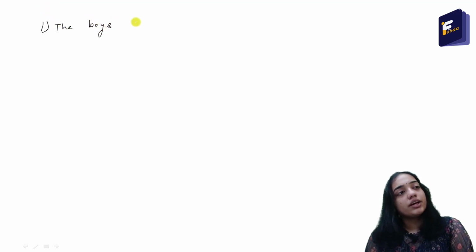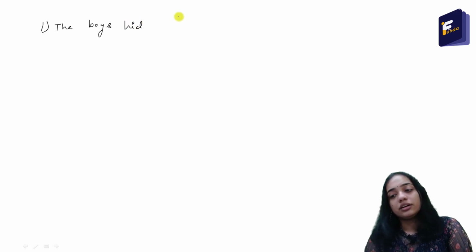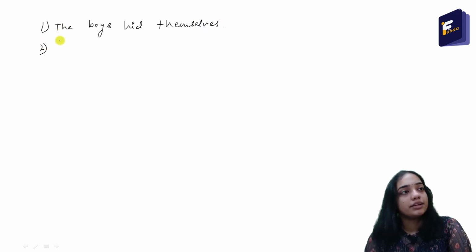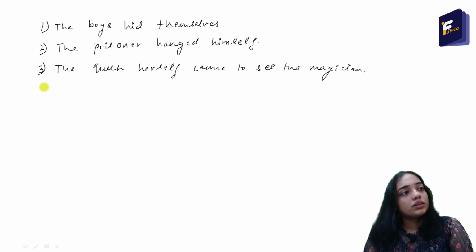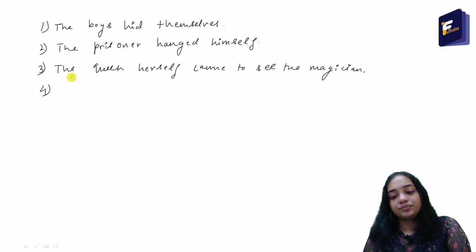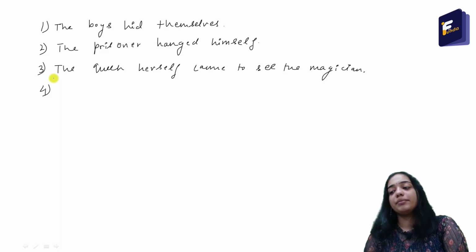Okay. So the first sentence is: the boys hid themselves. The second sentence is: the prisoner hanged himself. The third sentence: the queen herself came to see the magician. The fourth sentence is: they themselves admitted their guilt.